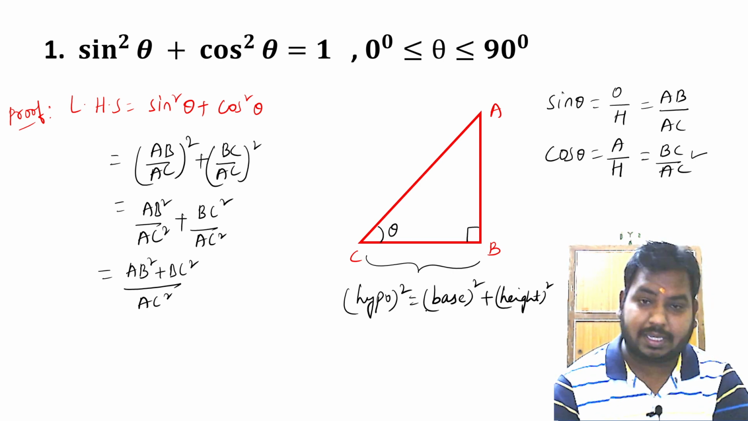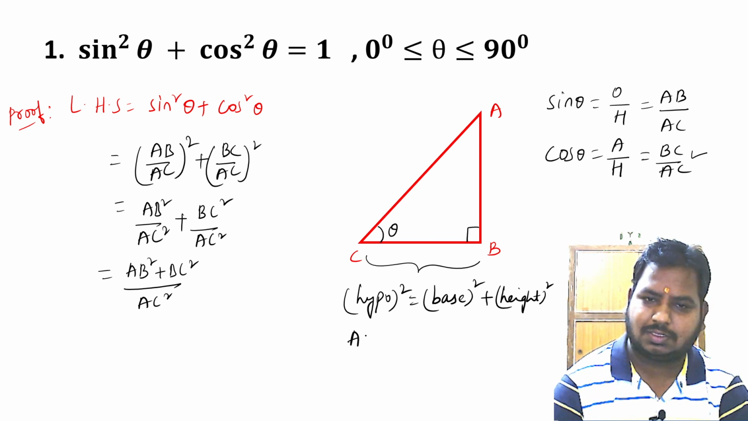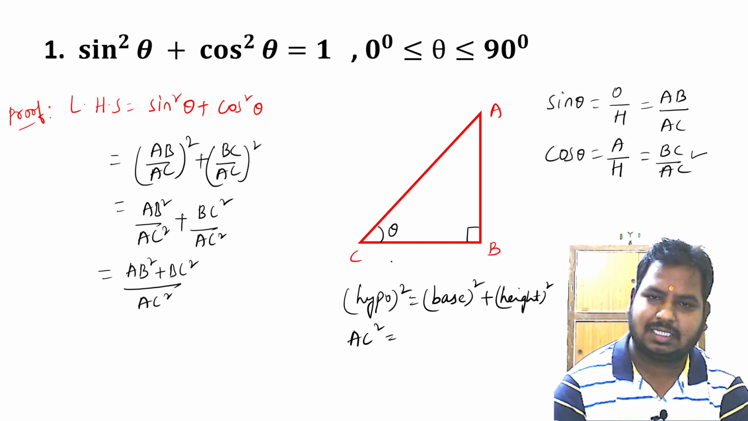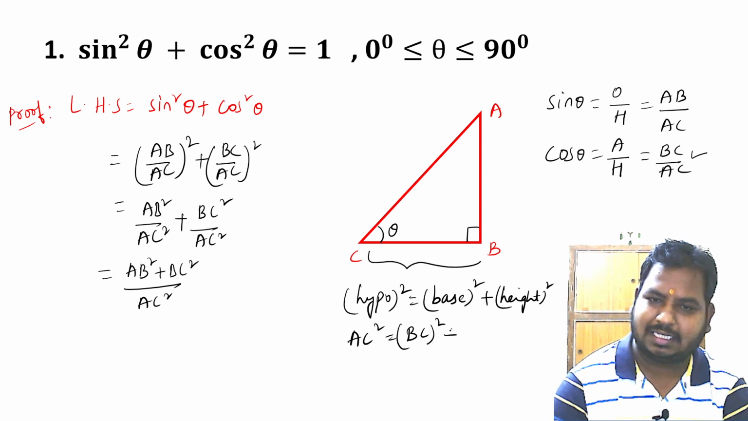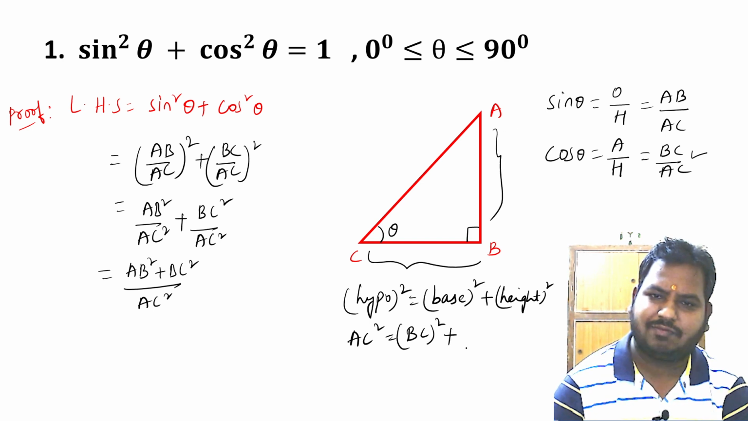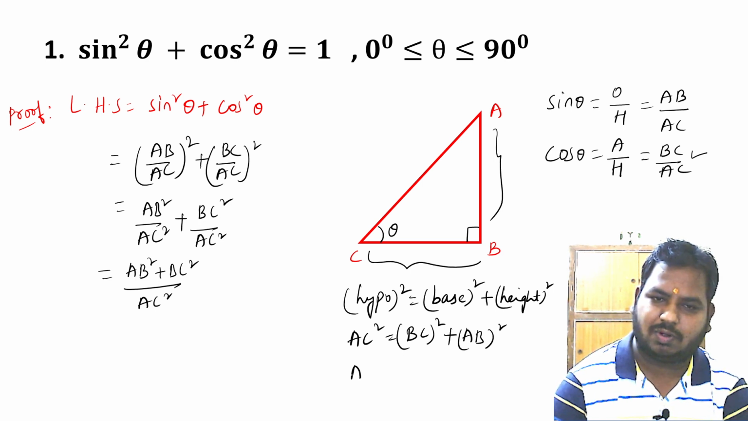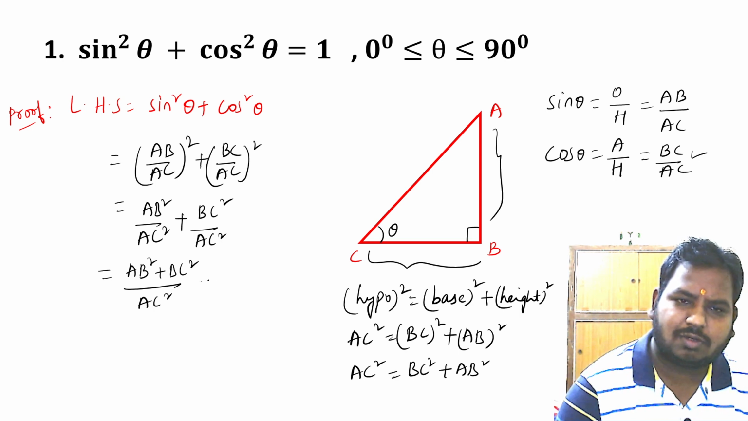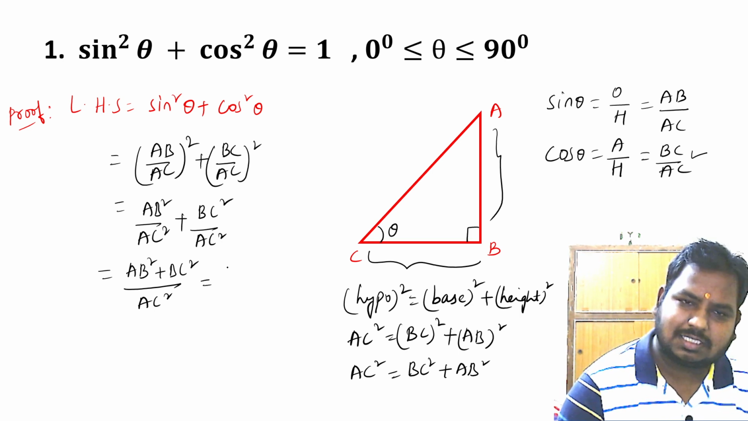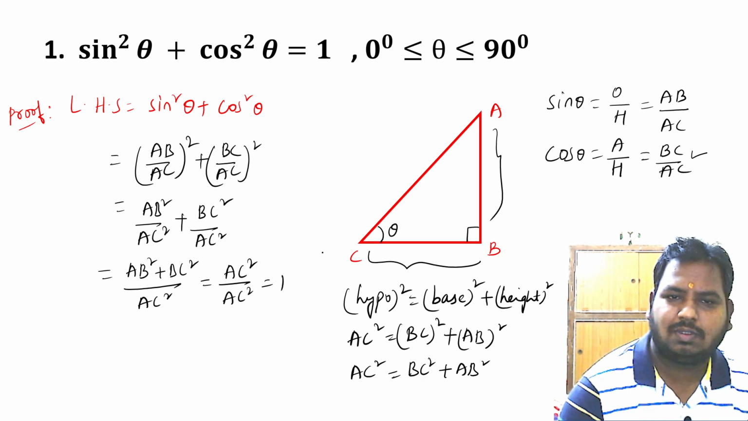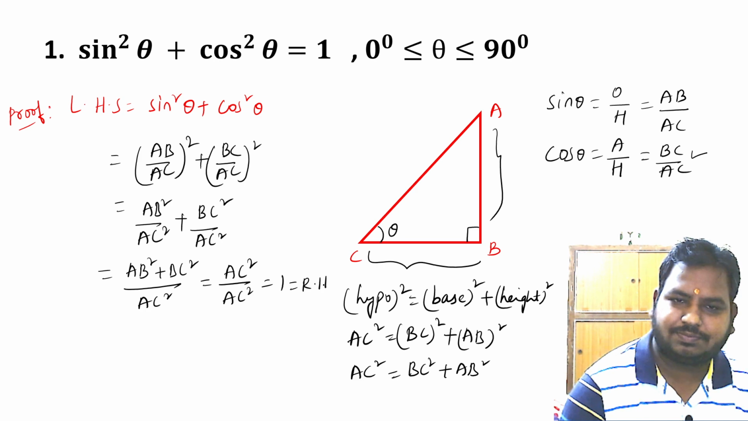So hypotenuse square is AC square. What is base here? Base is BC, so BC square, plus height, which is AB. We'll have AB square. So finally, we get AC square is equal to BC square plus AB square. Now in place of AB square plus BC square, I can substitute AC square. AC square by AC square is 1, which is equal to the right hand side.